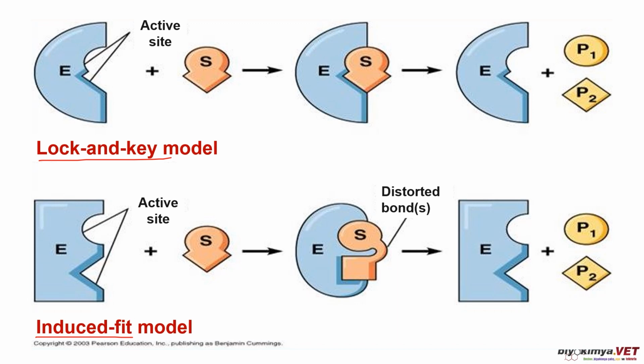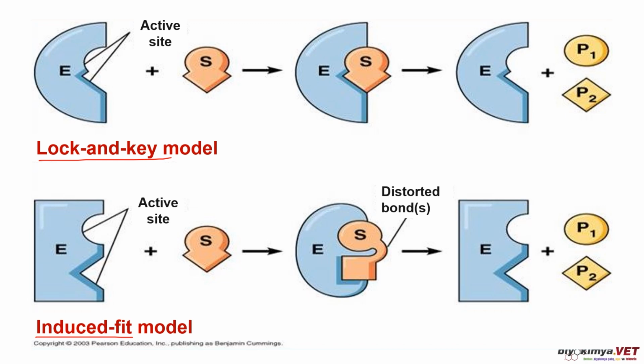So substrates bind to enzymes through multiple non-covalent interactions between binding residues in the active site and complementary chemical groups on the substrate. This is especially true for enzymes with more than one subunit, such as multimeric enzymes. Binding of the substrate to one active site can sometimes increase the binding affinity at other sites. In the template model, I mean the lock and key model, the active sites have a rigid structure, and in the induced fit model, they are more flexible.